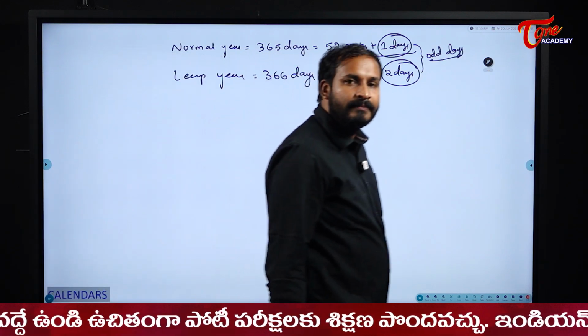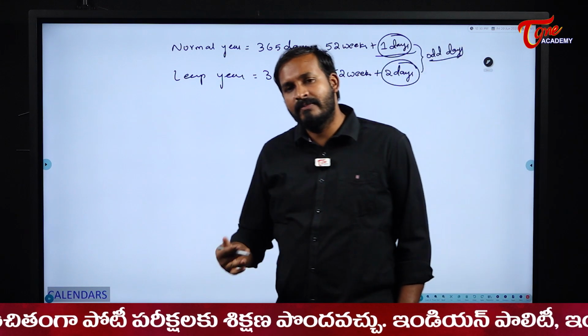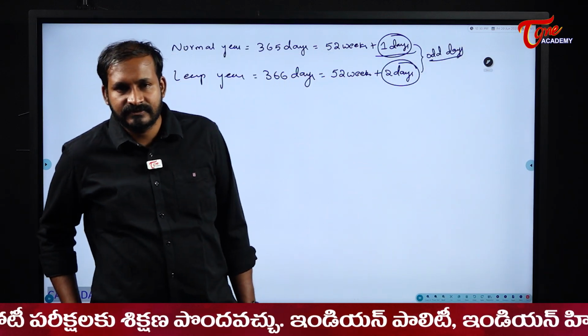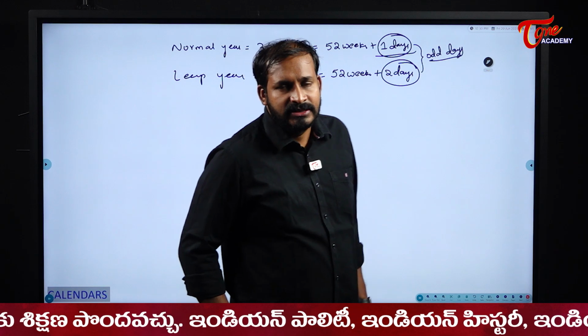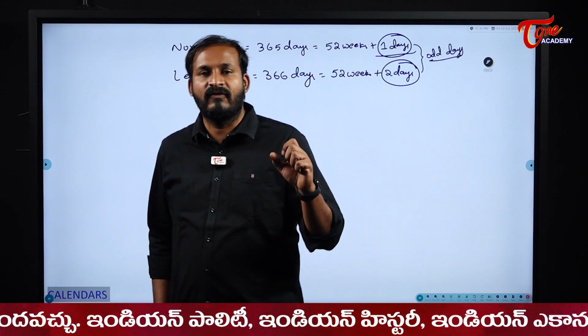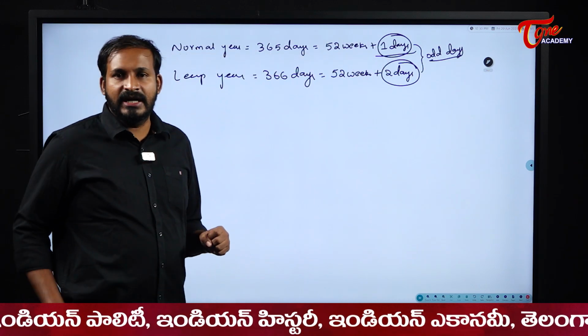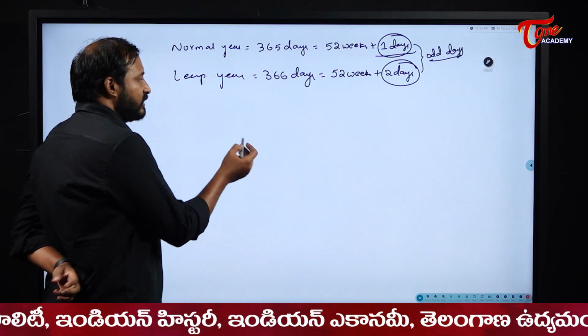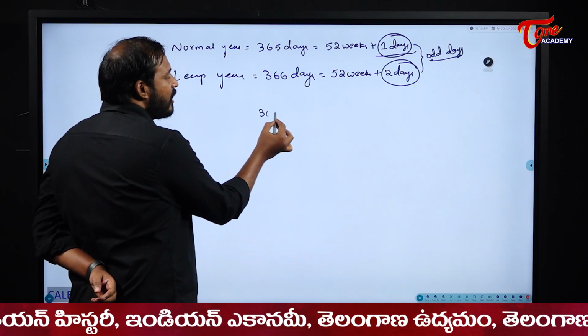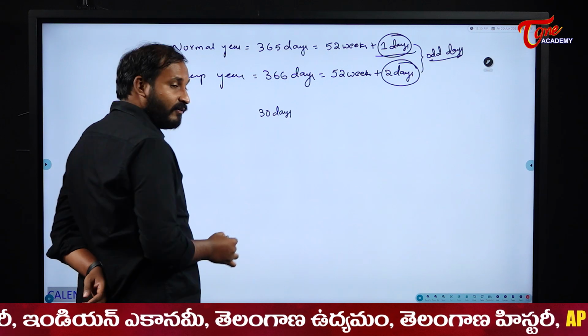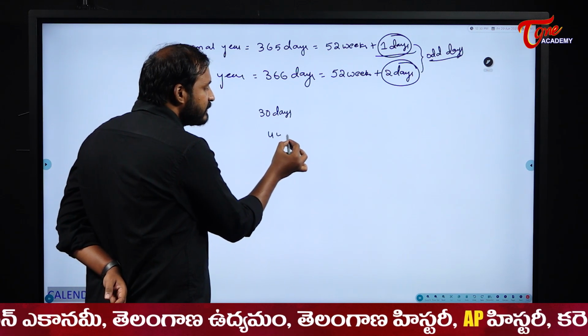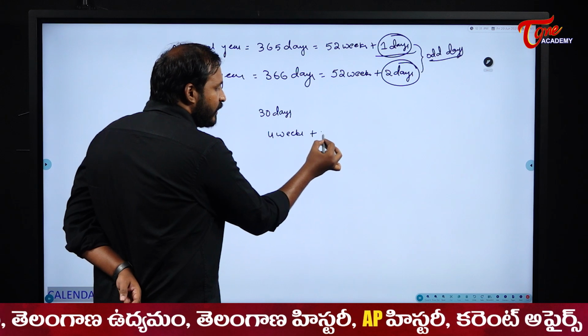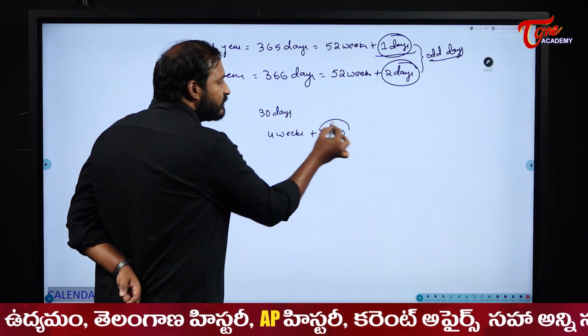Okay, sir, good, super. Now, what is the maximum number of odd days possible? Tell me, students. First and foremost, to find the number of odd days, what are we doing? We are dividing by 7, right? For example, earlier I gave you an example. In 30 days, how many odd days are there? 4 weeks plus 2 days, sir. So these 2 days will become our odd days.